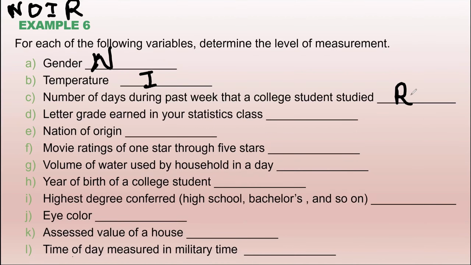How about the letter grade earned in your statistics class? A, B, C, D, it's a rank. Ordinal. Did you say ordinal? Yes, that's right. Nation of origin? Nominal. Movie rating? Ordinal. It's a rating, difference doesn't make sense. So ordinal, very good.